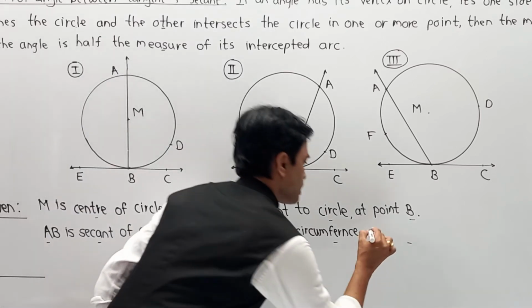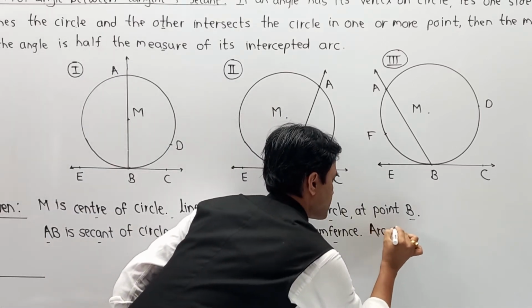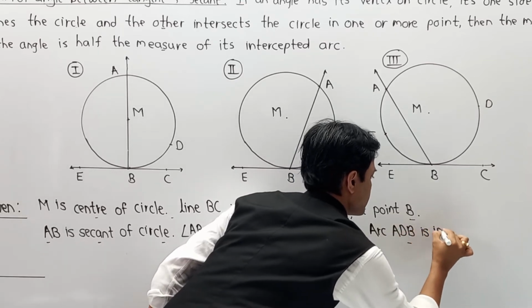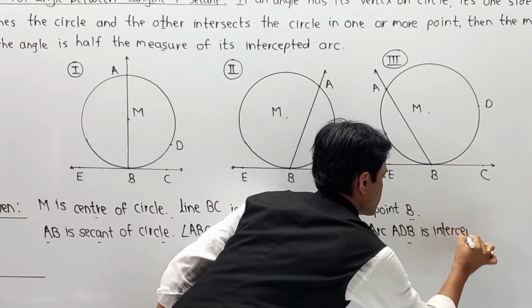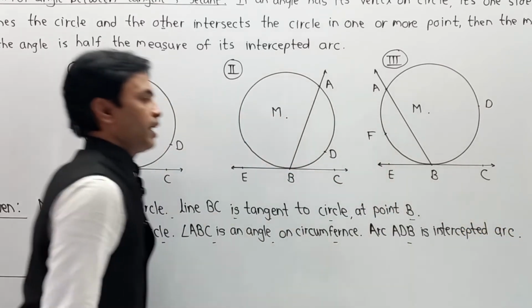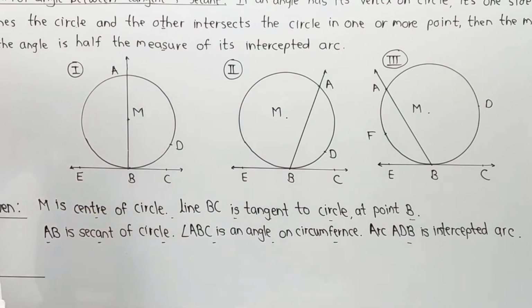So I am going to write: arc ADB is the intercepted arc. And in this way we have described the given.